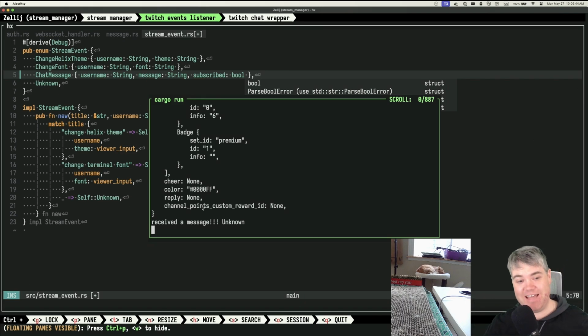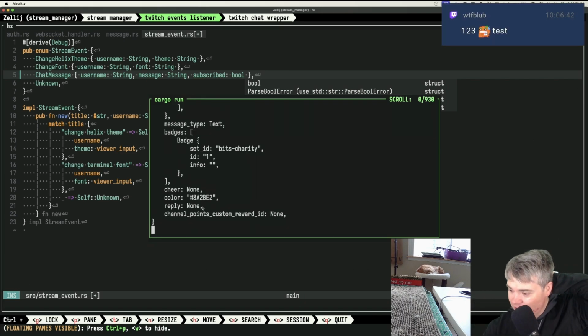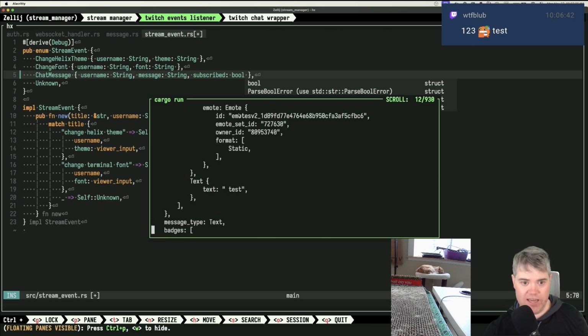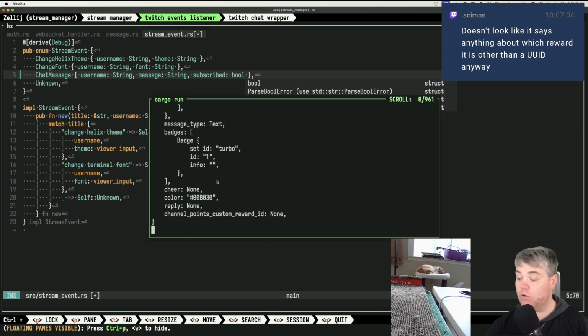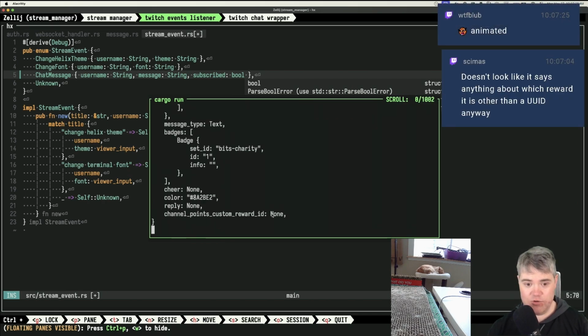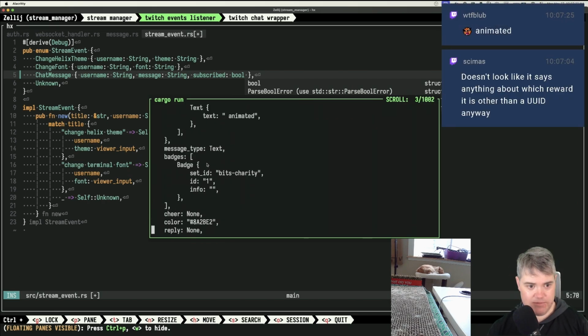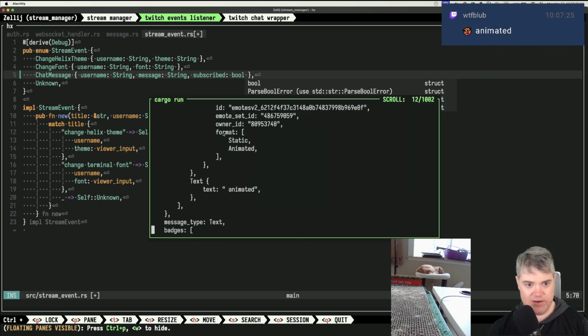It's partial overlap. Okay, and then also let's see, we have WTF Lab, we have your badge, and then you used an emote. Can I see? Yeah, emote. Okay, so ID, the set ID, the owner ID of the emote. It's a static emote. Oh, because there's animated, right? Well, right. It doesn't give me anything other than the UUID as well. True. And then animated. Yep. No, text animated. Format. Static.